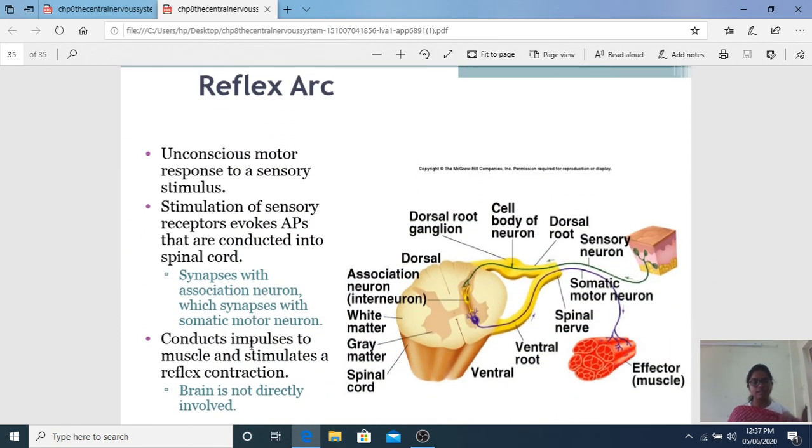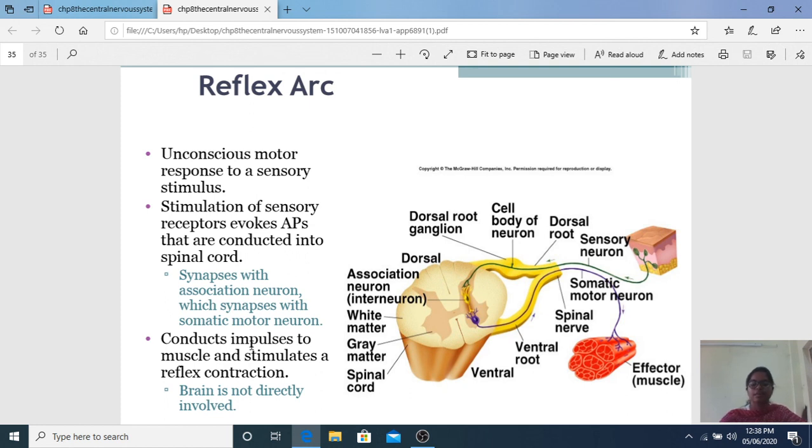Coming to the last thing, the reflex arc. The reflex arc is a very intense reflex, occurring within seconds. It doesn't go to the cortex. All these ascending and descending fibers go to the cortex and the impulse is reflected and the response comes down. But in the reflex arc, the impulse occurs within the spinal cord and then goes back.